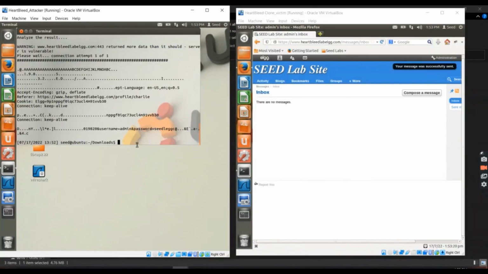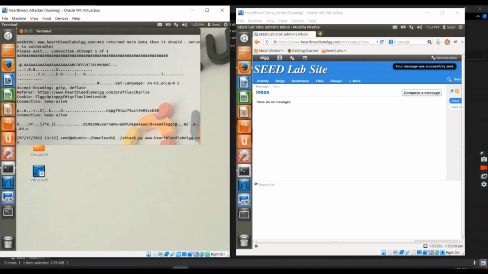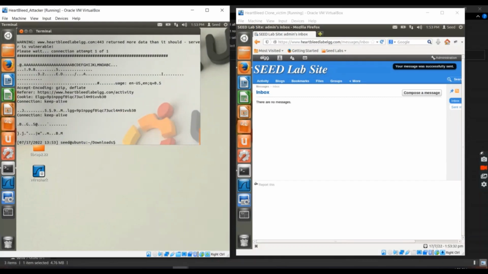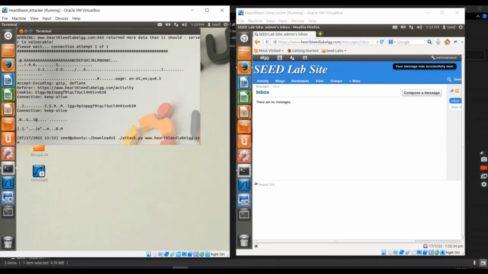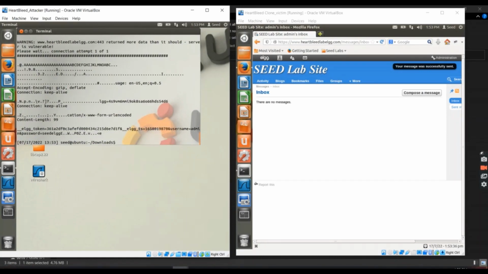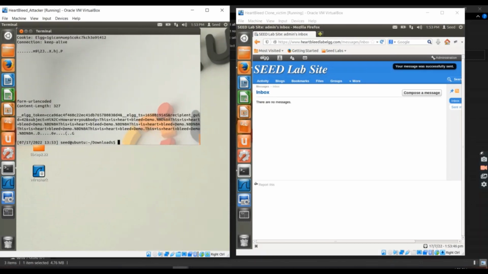Now this is what we got on the first try, but to get more data we need to run this attack again and again, as most of the contents are in the memory of the system. So let's try running it again. As we see, we are getting more information like the token, then again the password. Let's see if we can get the private message that we sent to Charlie. After running the third or fourth time, we see that this is the private message that we sent to Charlie.